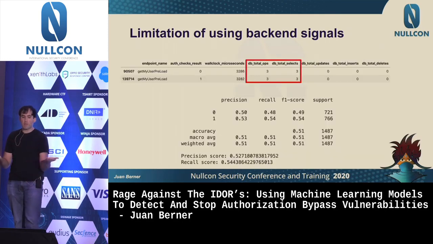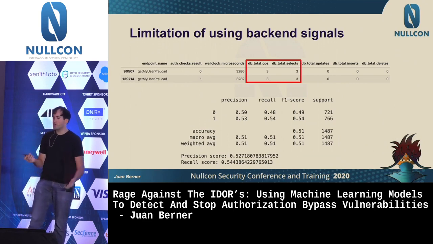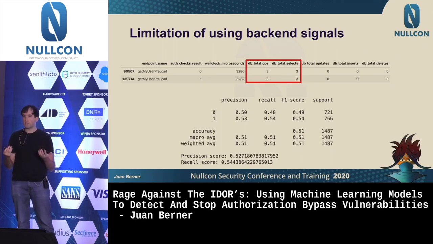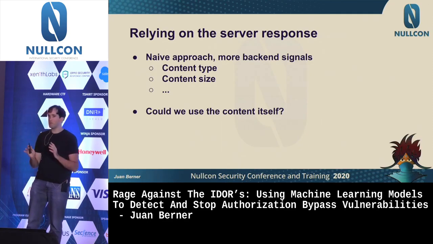In this case, what will happen is that the model is not going to be much better than a coin flip. You're going to be in a situation where you're basically just guessing, because it's the same amount of data requested, and unless you have other features that you can use for this, you're not going to be very good at predicting if this was a failed or successful authorization check. So that's where the approach I just showed doesn't pan out anymore.